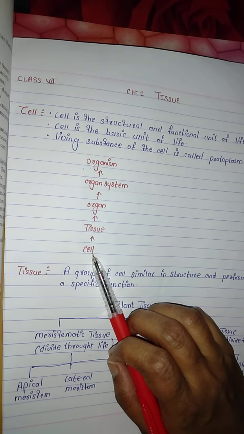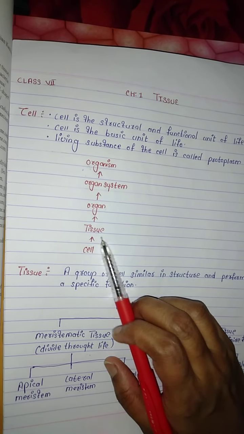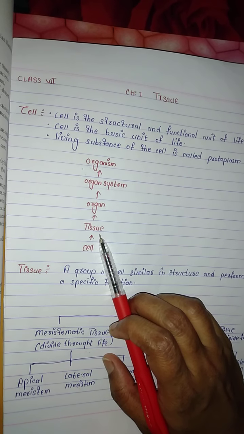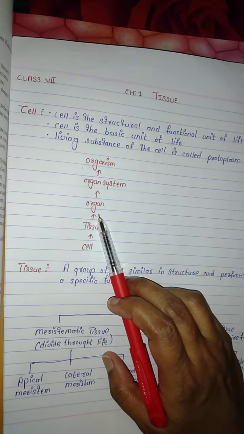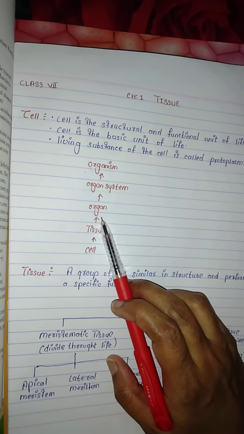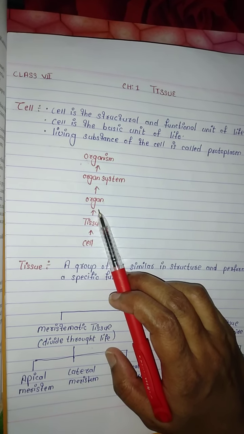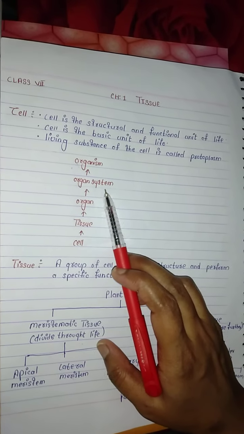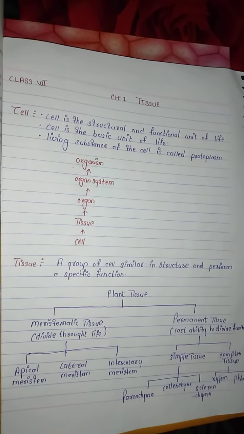Numerous cells, many cells together form tissue. Then tissues of similar type group together to form the organs. Organs means the various parts of the body. The organs of similar types with same functions form organ systems.